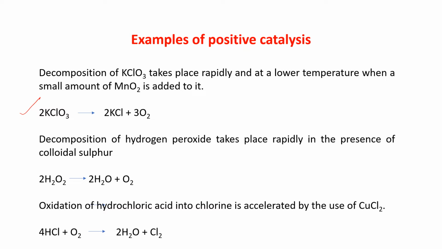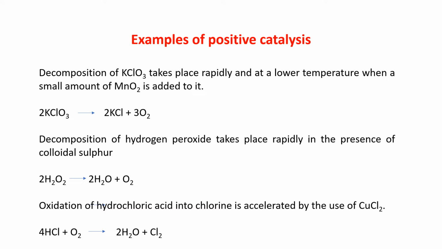KClO3 on decomposition gives KCl plus 3O2. Decomposition of hydrogen peroxide takes place rapidly in the presence of colloidal sulfur. This is also an example of positive catalysis. Oxidation of hydrochloric acid into chlorine is accelerated by the use of CuCl2. So these all are examples of positive catalysis.